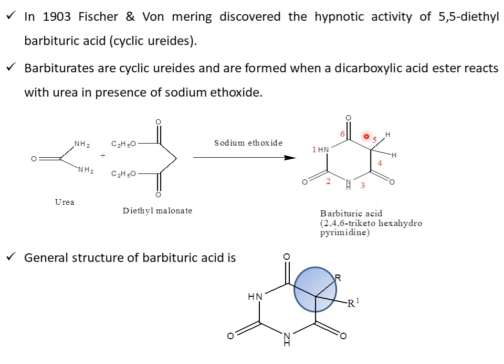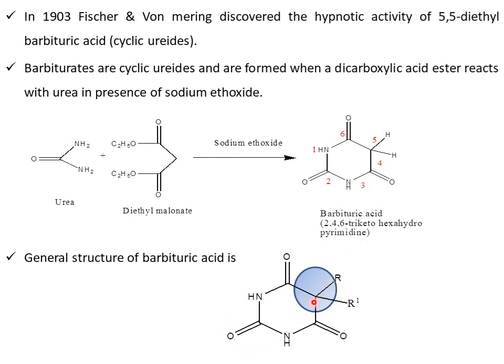Just observe the structure. At the fifth position, it generally possesses 2 hydrogen atoms in case of barbituric acid. That is important to study about the classes of drugs. And coming to the general structure of barbituric acid, this is the general structure. At the fifth position, we have to replace with an R and R1, nothing but both the hydrogen atoms are replaced with alkyl groups, and we get different types of barbiturates. Just remember this structure to understand the classes of compounds of long, intermediate, short, and ultra short acting barbiturates.